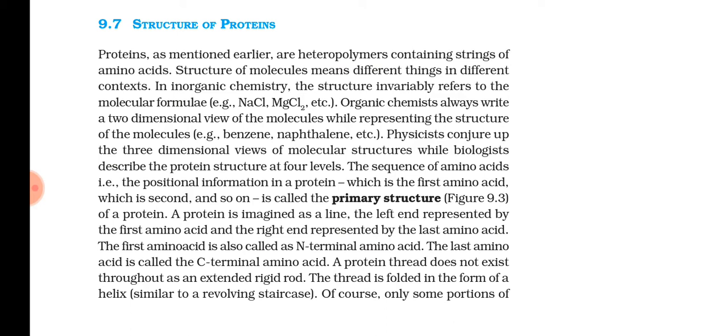The left side will be the first amino acid and the right side will be the last amino acid. The first one on the left side is known as the N-terminal, and the last one is known as the C-terminal amino acid.